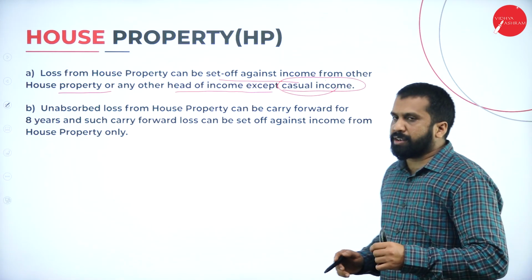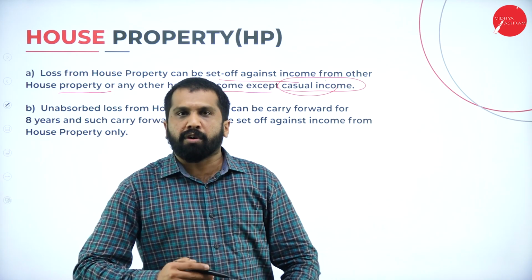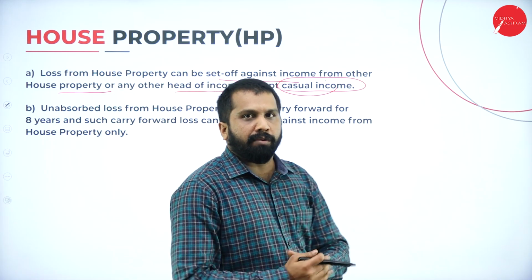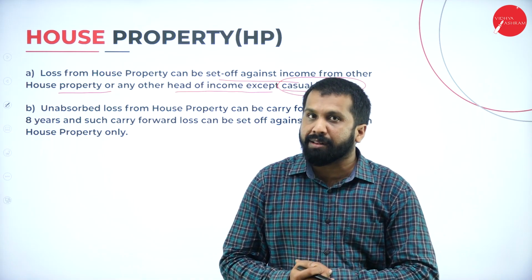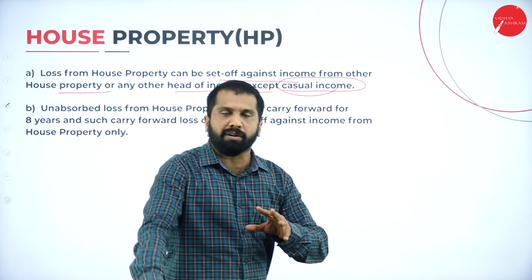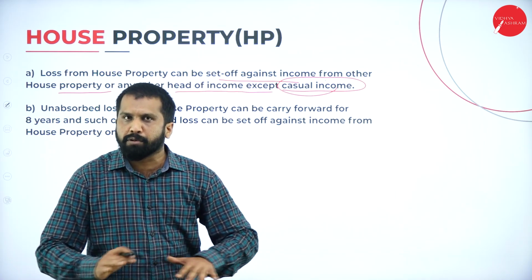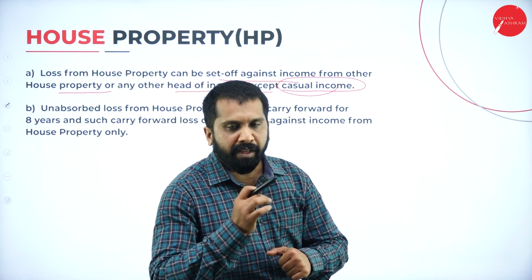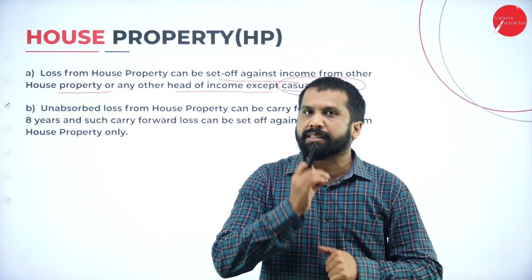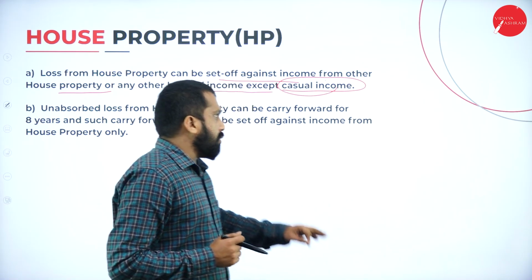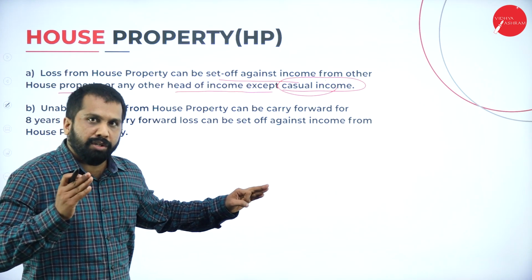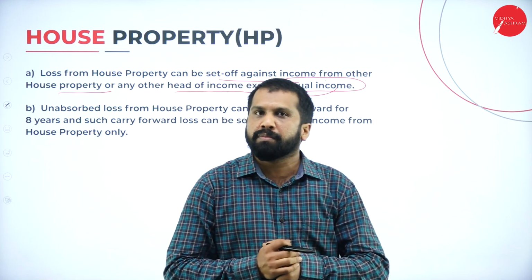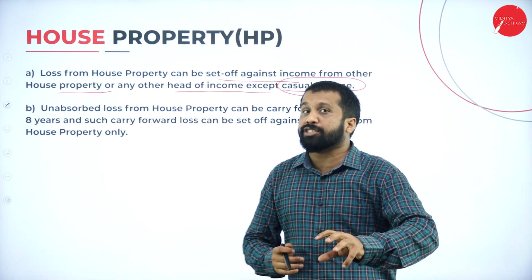Casual income is very simple. While walking in the morning at 5:30 or 6 o'clock, you wake up for a short walk, and you find 10,000 rupees on the road. If nobody is there, what will you do? Definitely you will take that 10,000 rupees. Now, do you know whose money it is? Do you know it belongs to whom? No. This income we call casual income.